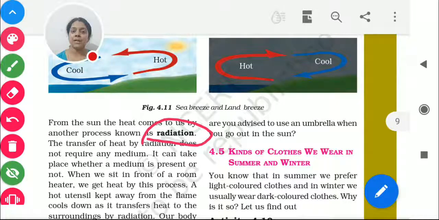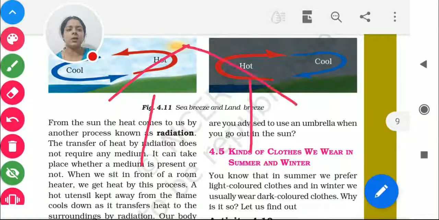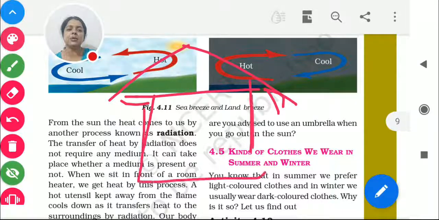The same applies: if your house absorbs more heat, your house will be hotter. So can we protect our house, or stop our house from accepting more heat? Yes. In areas, especially desert areas which are very hot, just imagine this is the house. You can see this is the house, the small picture I'm making. So this is the house over here.